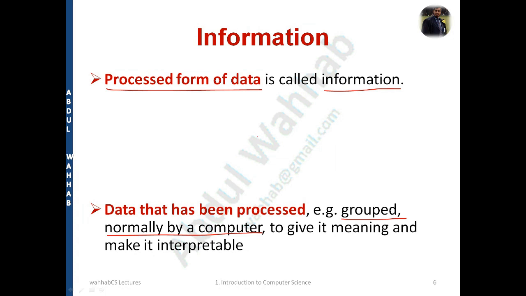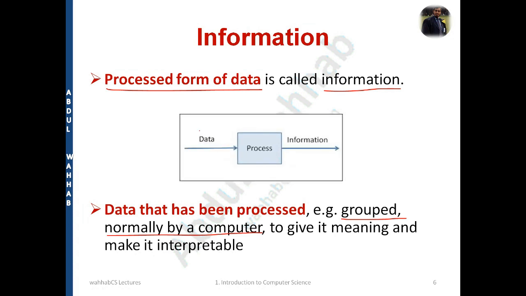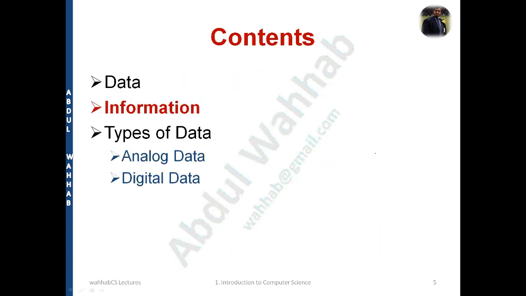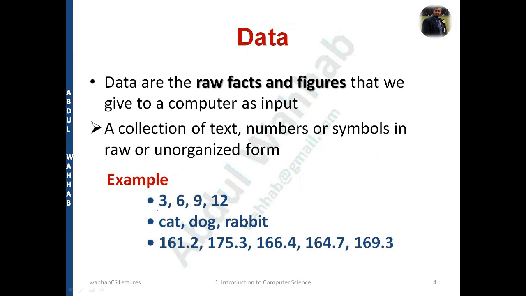Make it interpretable. You can see this with an example, like we have some data, and whenever the computer performs some processing operations on it, it will become information. So it's a simple diagram for understanding information. Suppose I talk about this one, let me move to the previous slide. Yeah, this one. If I say these are the roll numbers of students, then it becomes information.